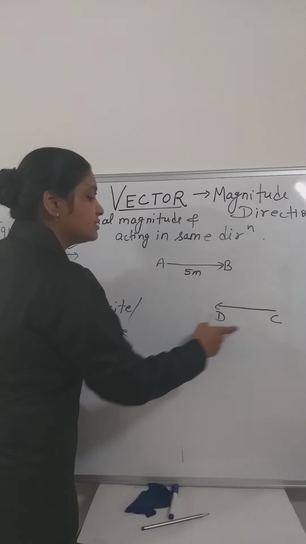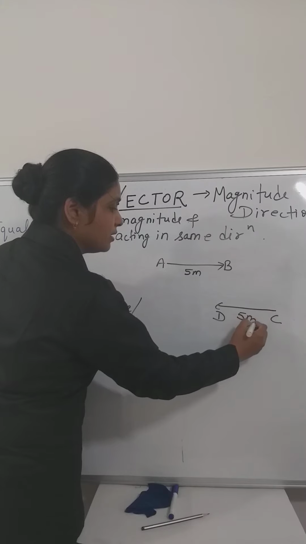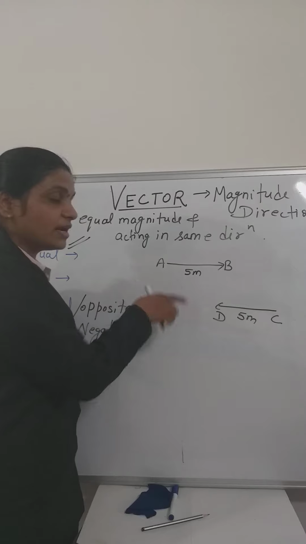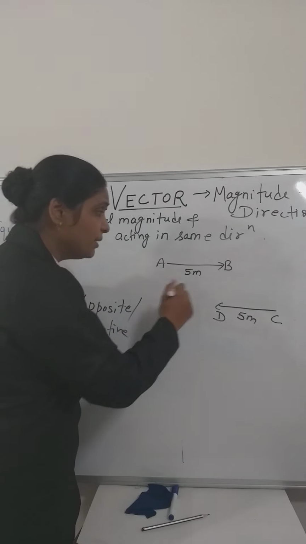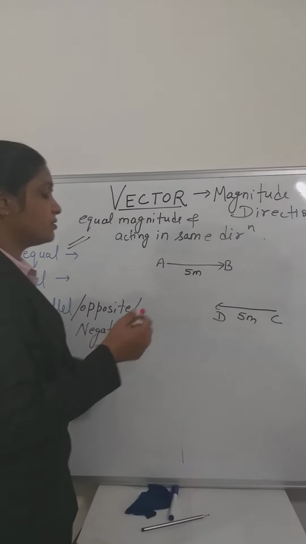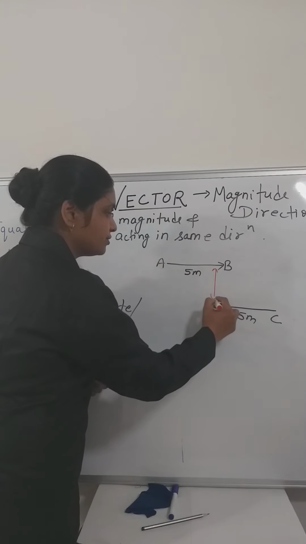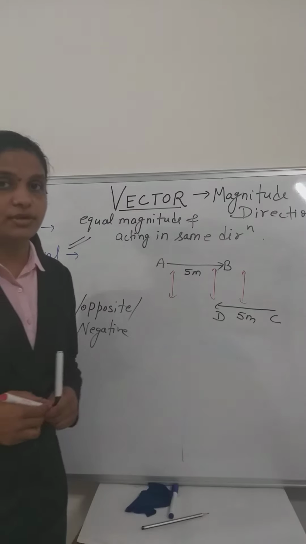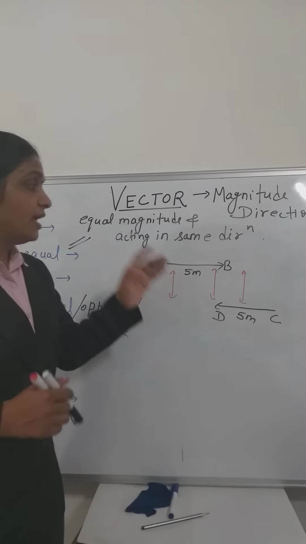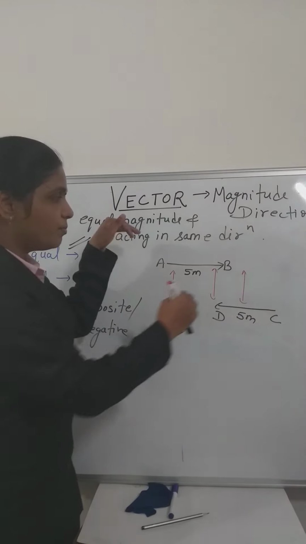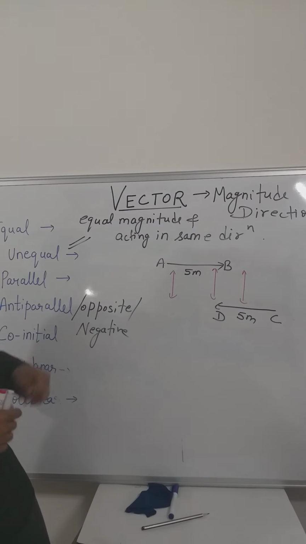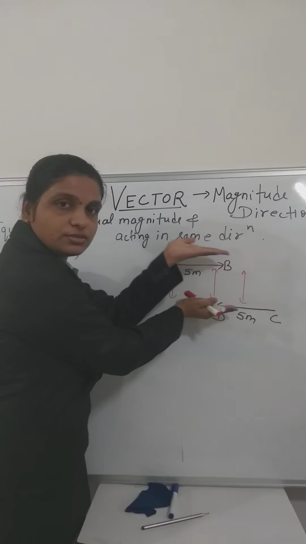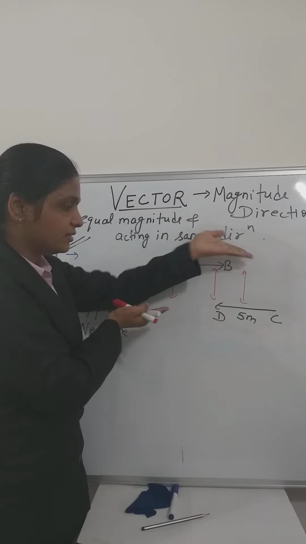So another vector CD is acting in the opposite direction but having the same magnitude. Now we can say these are anti-parallel vectors, but remember, in this case also this distance should be the same, only then can you say these are anti-parallel vectors. Anti means acting in the opposite direction, right? And why parallel? Because the distance between these two vectors is always the same, it won't be like this, okay?